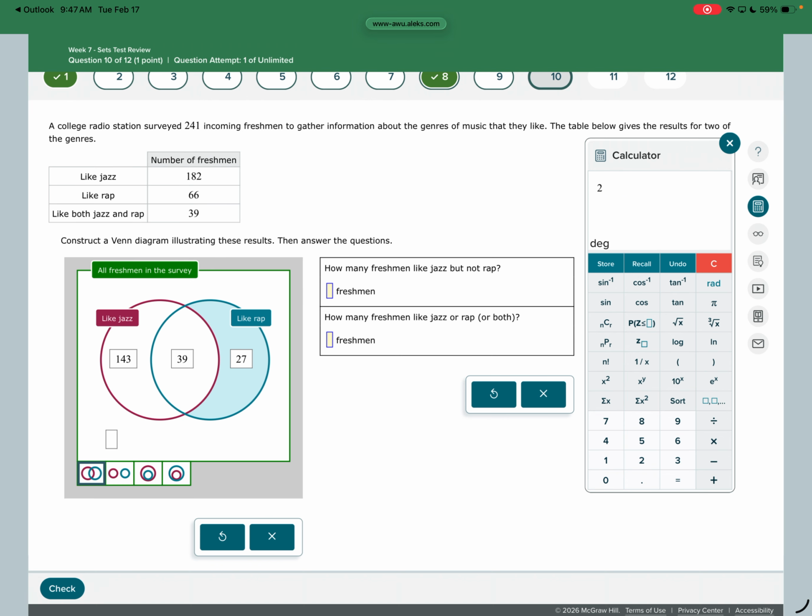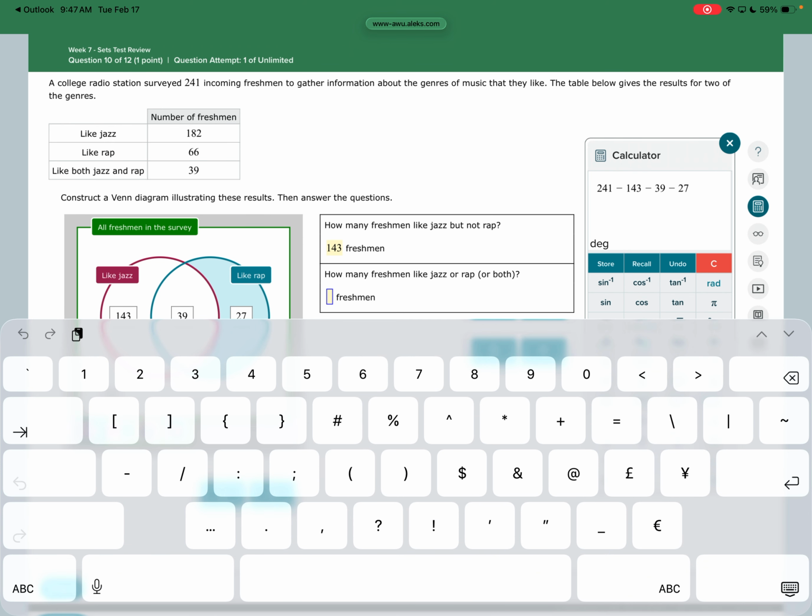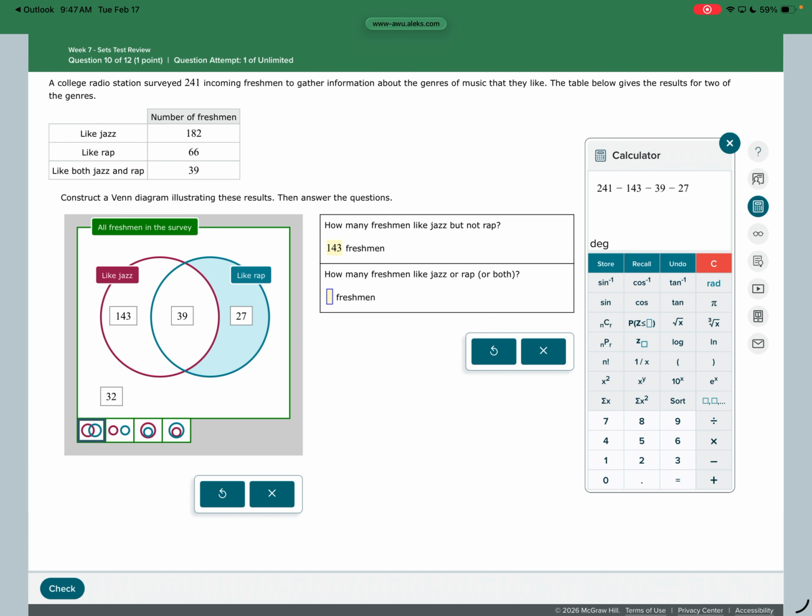These questions right here, I feel like, help you fill out the circle if you get stuck. How many of the freshmen like jazz but don't like rap? Okay, so if I was just looking at that chart, that tells me to do 182 minus 39. We already filled it out in the chart, but that kind of helps you with the subtraction process.